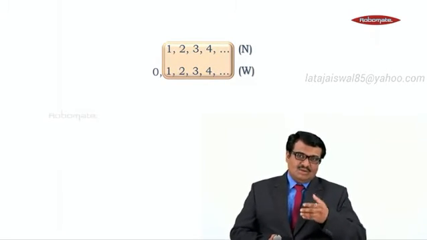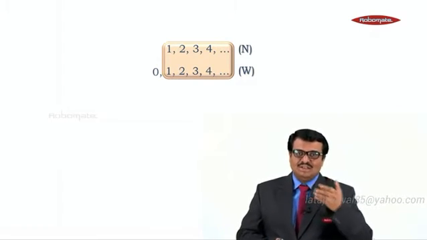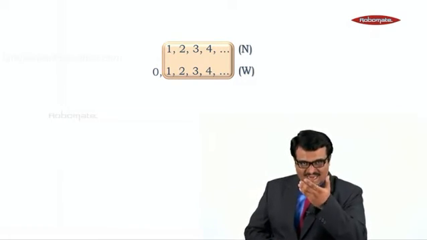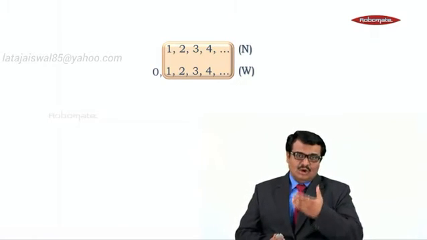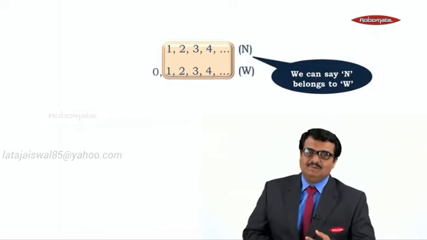Now, can we see that whatever is there in natural numbers 1, 2, 3, 4, W has got 0, 1, 2, 3, 4. Whatever is there in natural numbers N is also there in the whole numbers. So, what we can say? We can say that N belongs to W.